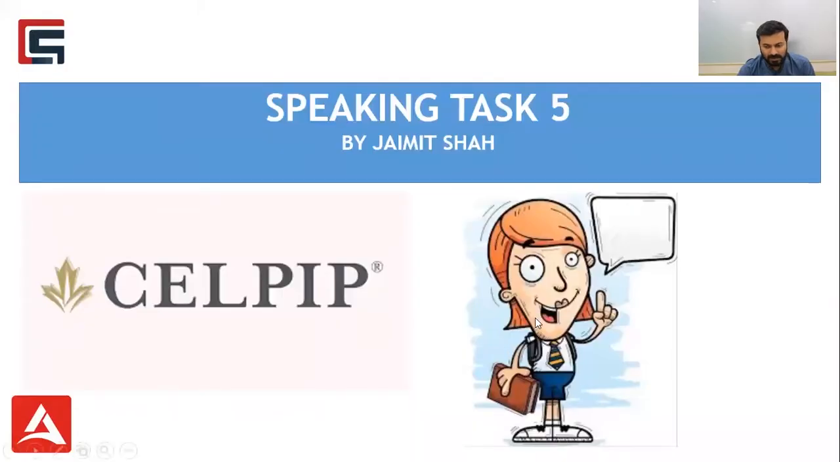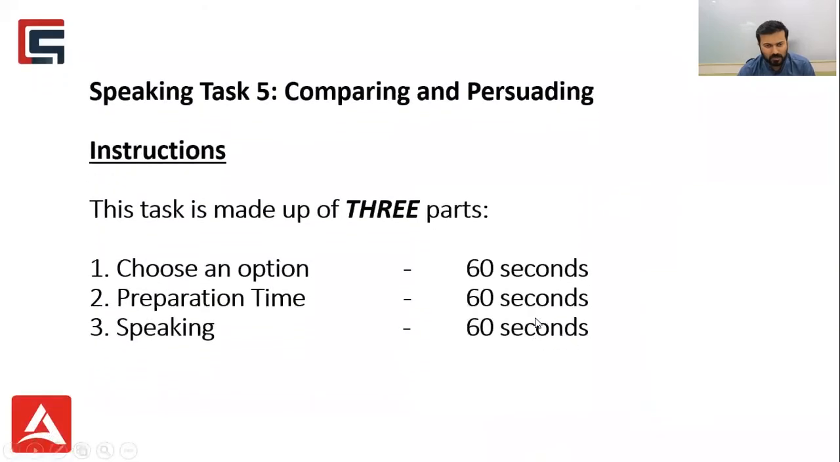And today we are going to discuss self-help speaking task 5. So let's have a look at what exactly you will come across in this particular task. Well, in this particular task, you will come across a task where you'll have to compare and you'll need to persuade. So basically, this task is made up of 3 parts.